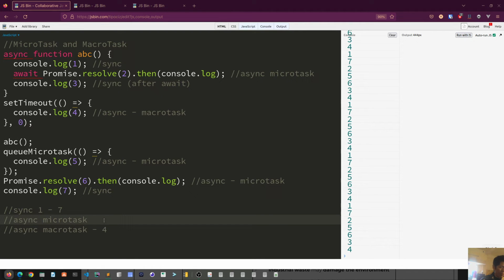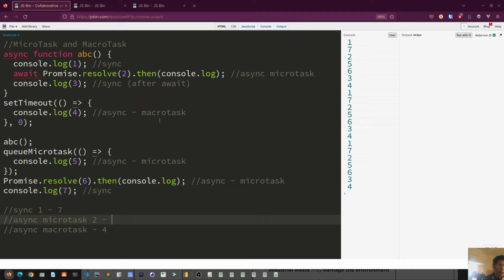And then let's take a look at the order of microtask. The microtask that runs first is 2, right? And then the second one is 5. Okay, let's see. 1, 7, right? And 2.